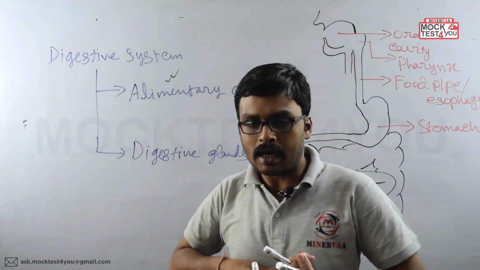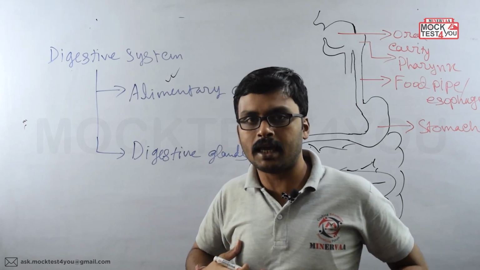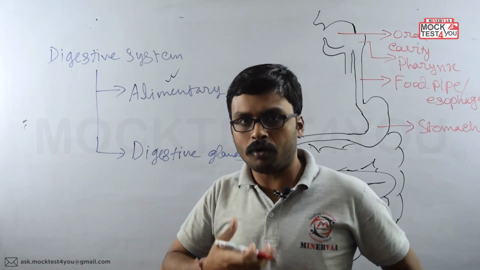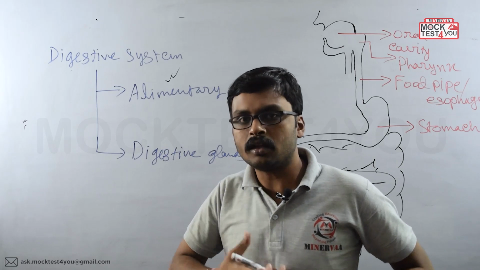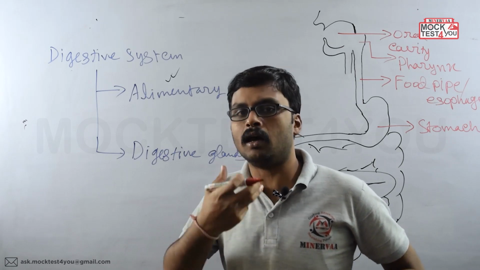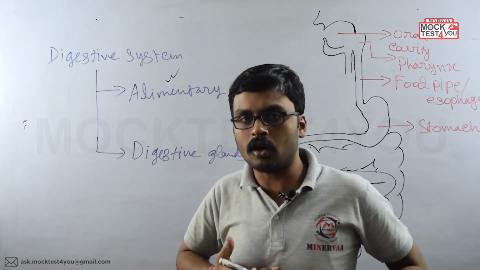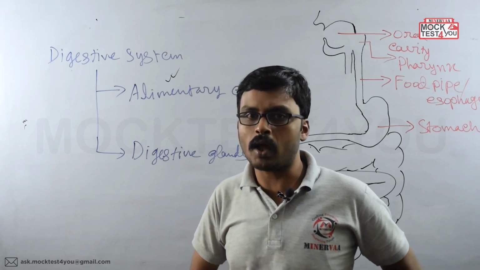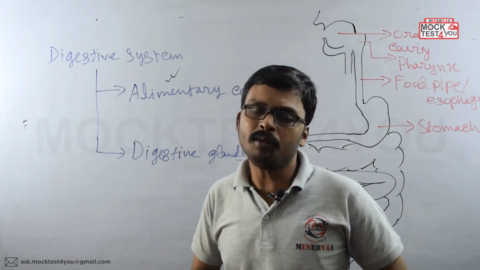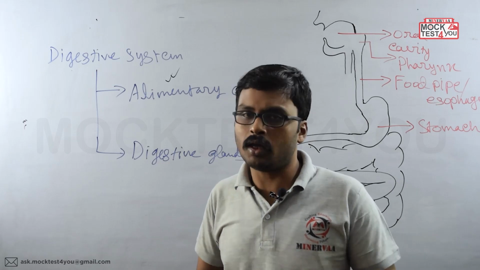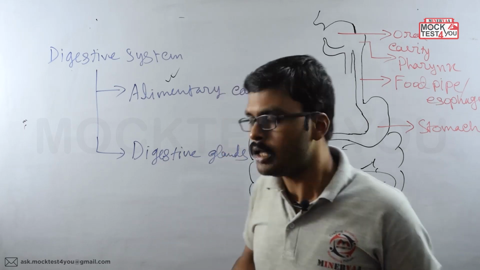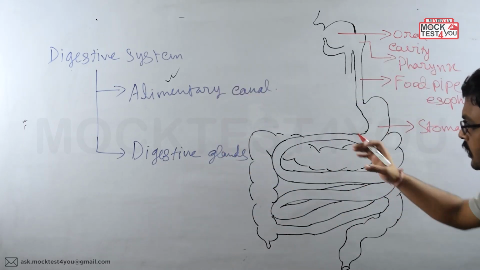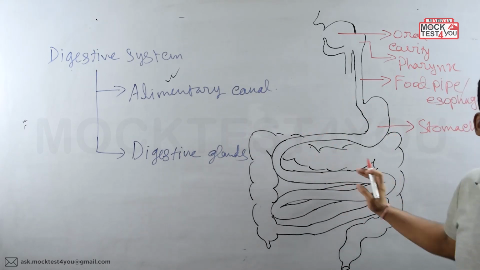You know that the diaphragm divides the internal cavity into two parts. The upper part is known as the thoracic cavity, and the lower part is known as the abdominal cavity. And below the abdominal cavity, there is the pelvic cavity. So here in the abdominal cavity, it has twisted many times.